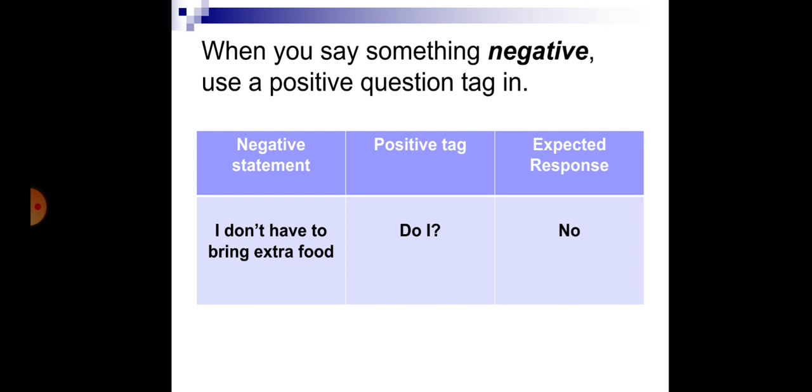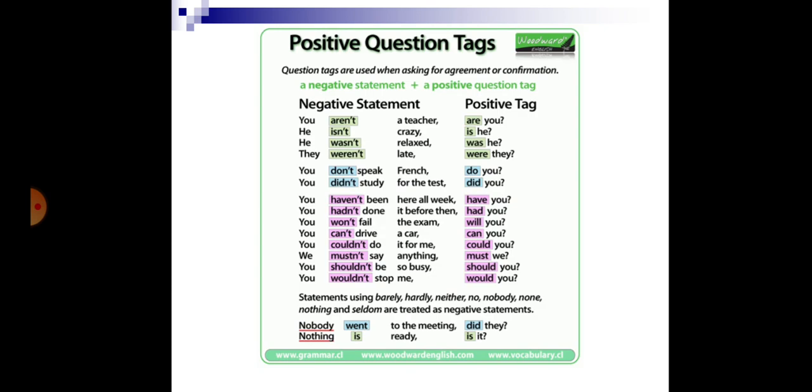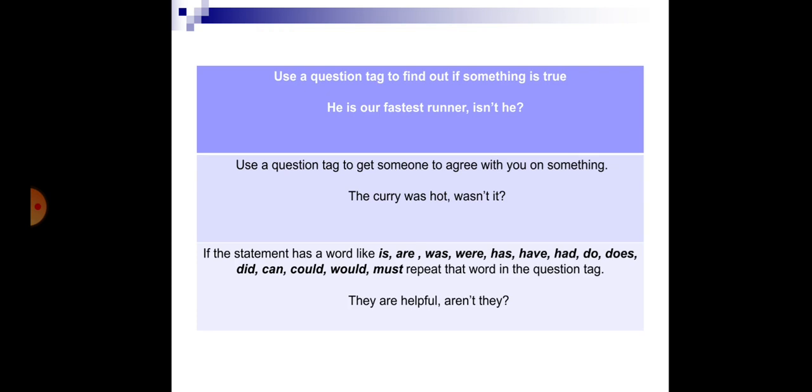When you say something negative, we always use a positive question tag. So our negative statement, I don't have to bring extra food. I do not have to bring extra food, that is a negative statement, so the question tag will be positive. Do I? As we can see in this chart, some negative statements and their positive tags. For example, you are not a teacher. You are not a teacher is a negative statement, so the question tag will be positive. Are you?